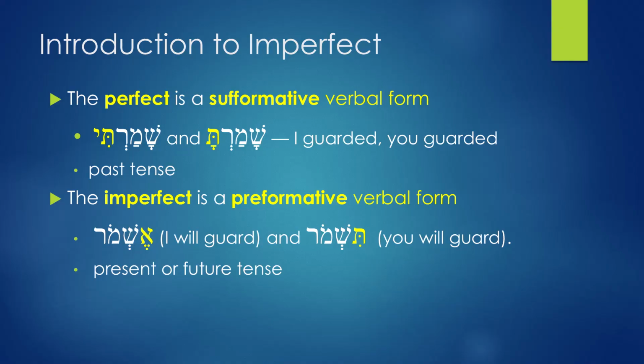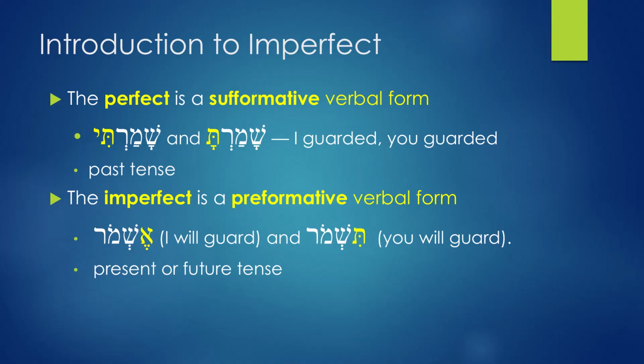But the imperfect tense is called preformative, a preformative verbal form. Why? Because it adds prefixes to the stem. We have these examples: tishmor, meaning you guard, and eshmor, meaning I will guard. That prefix T and the prefix E are signs of the imperfect tense. So I want to repeat: imperfect adds prefixes, perfect adds suffixes. That is very important for you to know.